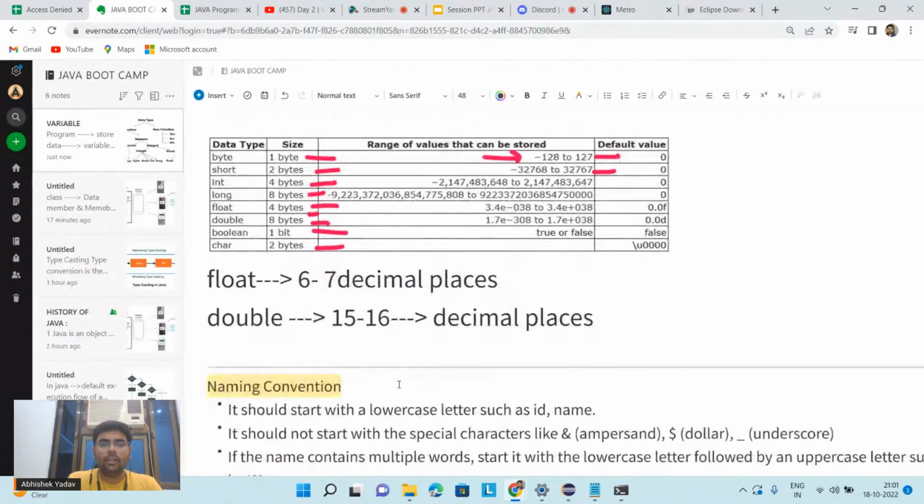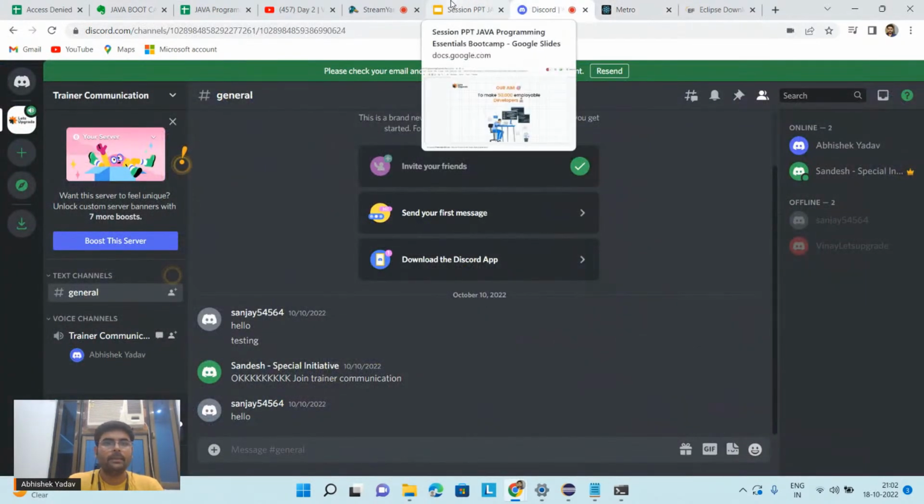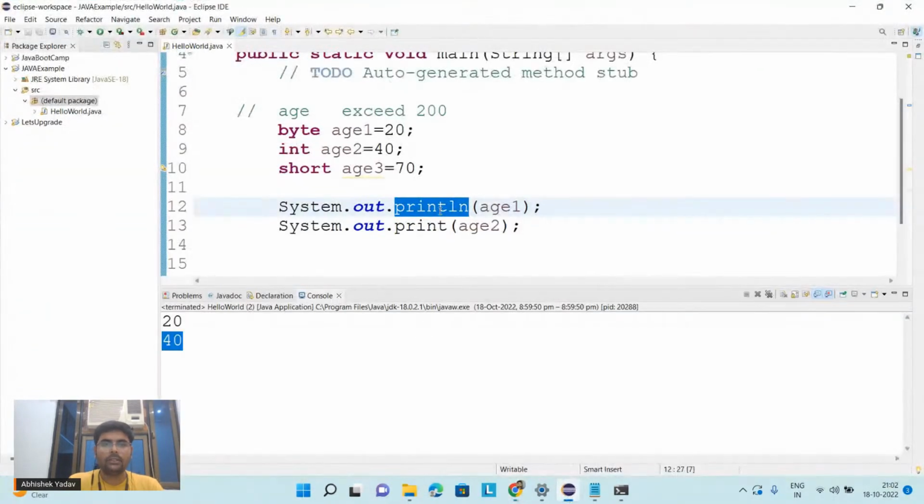If you are not specifying what type of data you are holding, like what type of integer or what type of decimal data, then by default all the decimal data are double in Java. Okay, all the decimal data are double in Java. So let's try to run this part also.